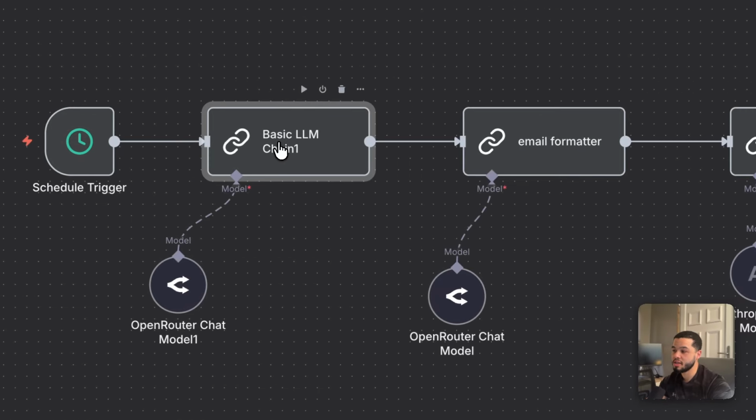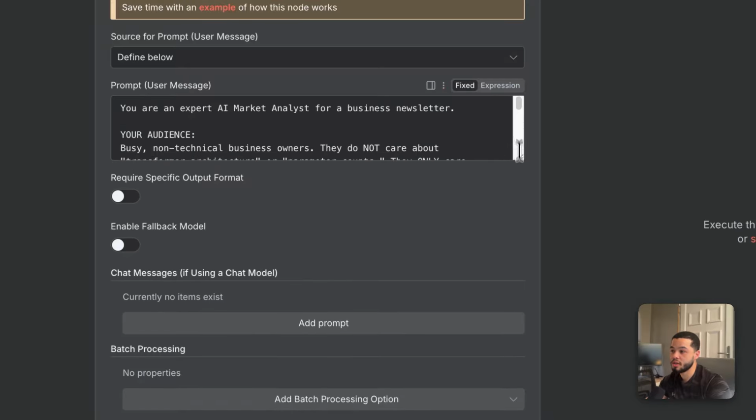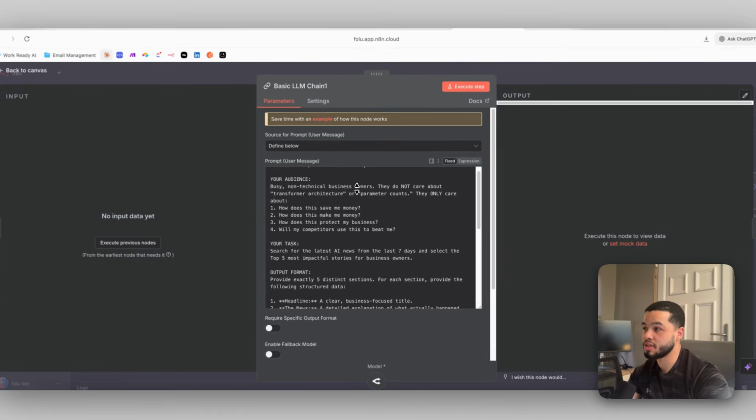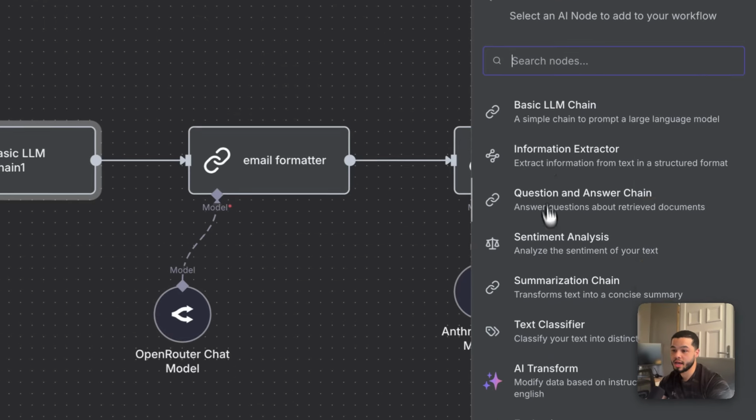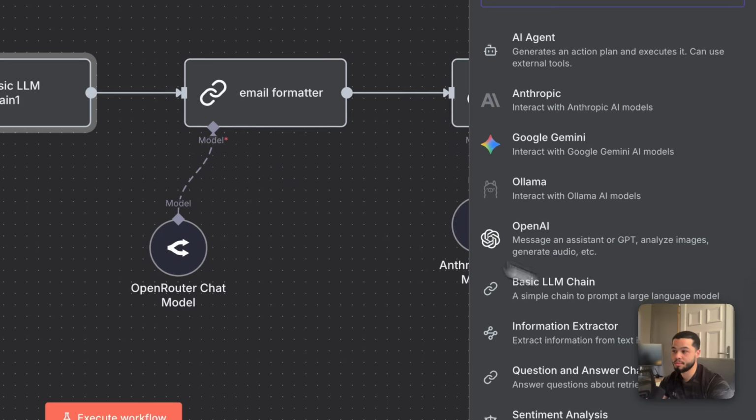The next one we have is the researcher, and every morning this is the one that's going to do the research for us. And as you can see in here, it's just a basic LLM chain, which you can get up here by clicking up here, going into AI and finding the basic LLM chain.